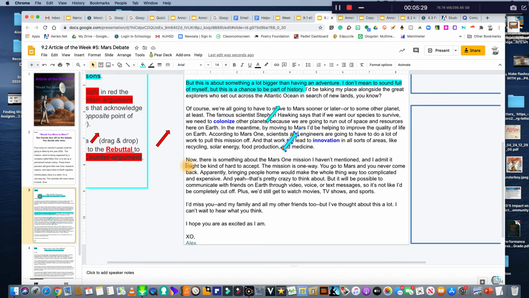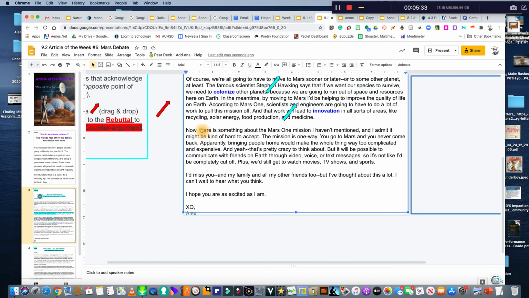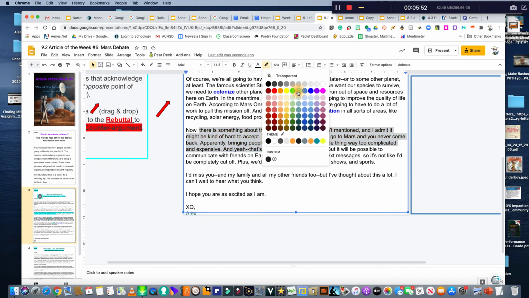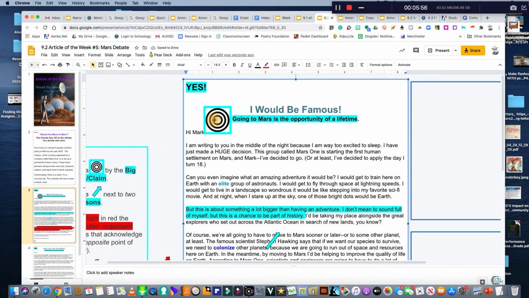Now, she admits there is something about Mars that she hasn't said, and it's that you never get to come back, and it's crazy to think about that. So that is her counter argument. I'm going to grab all of that and paint it red, because that's the counter argument that goes against the writer's big idea.